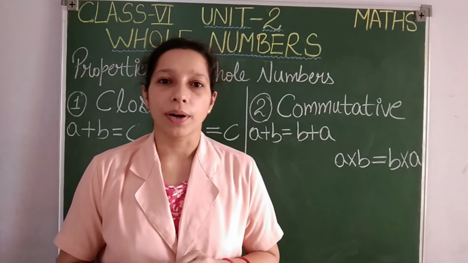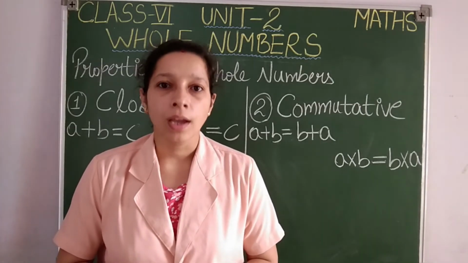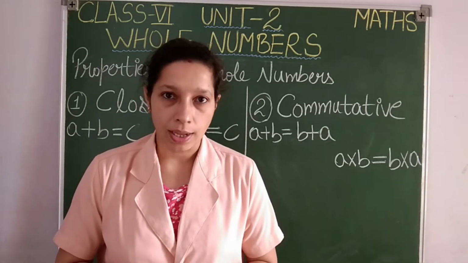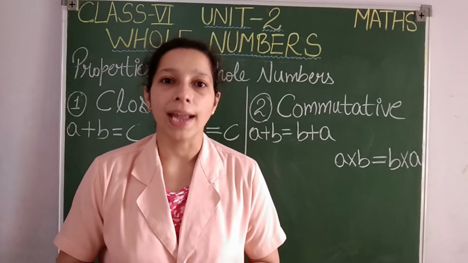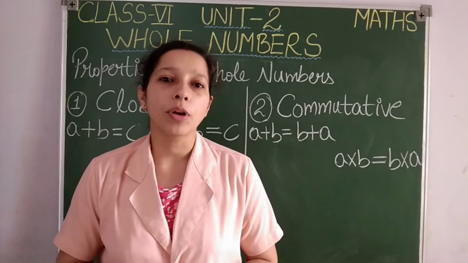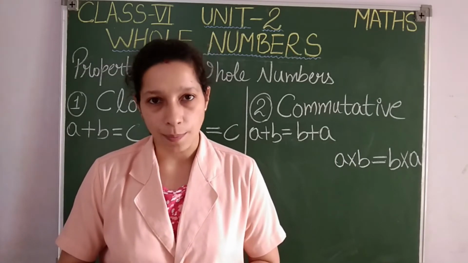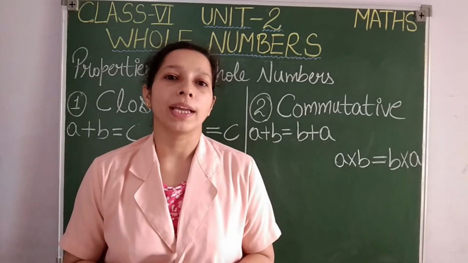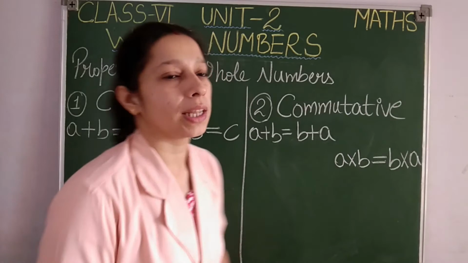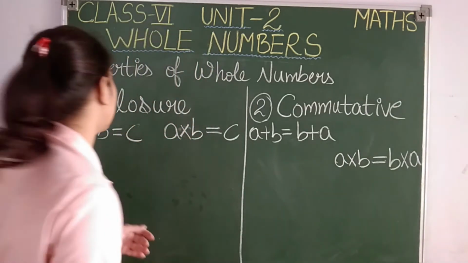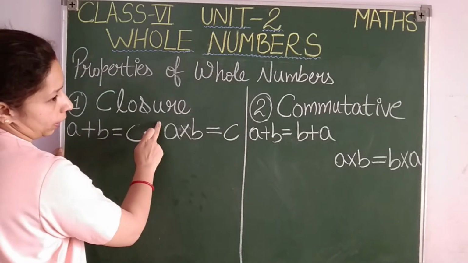The first property is known as closure property. Second property, commutative property. Third property is known as associative property, and the last one is distributivity property of multiplication over addition and subtraction. These 4 properties, one by one I will explain you in detail. Let us see the properties, students. Be very careful, listen attentively. Okay. So first one is closure property.